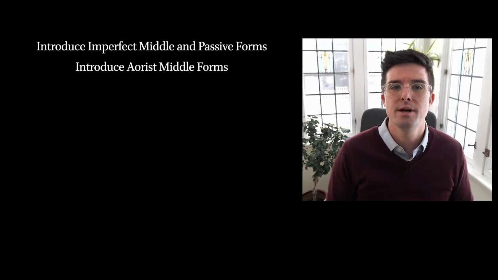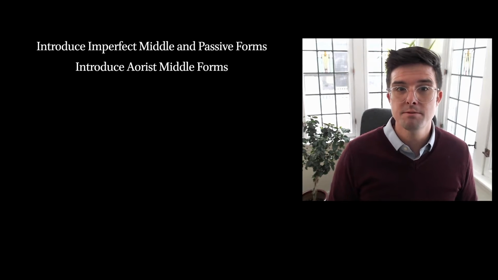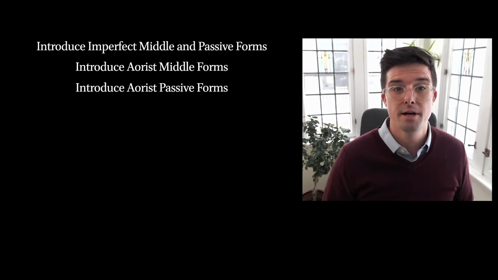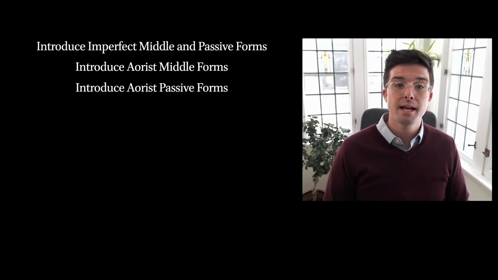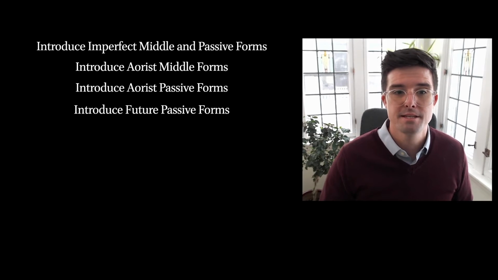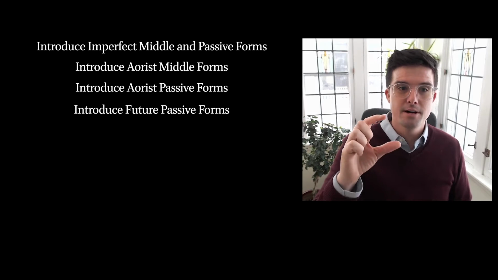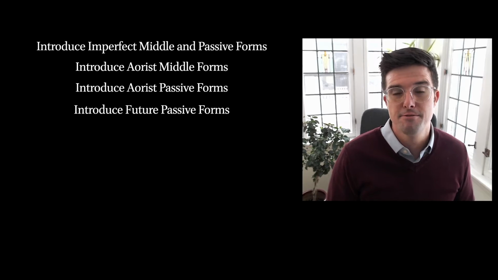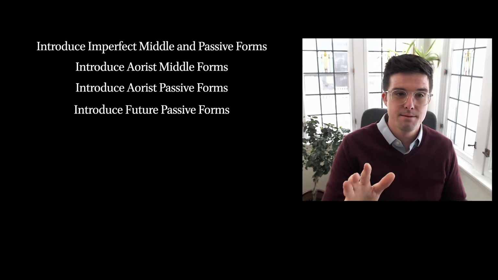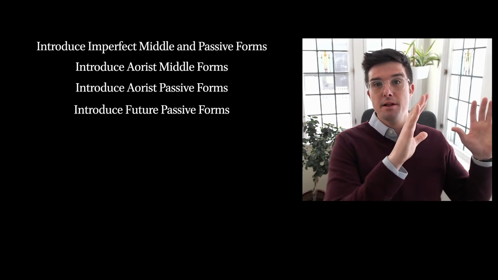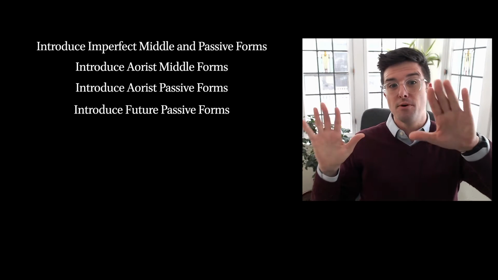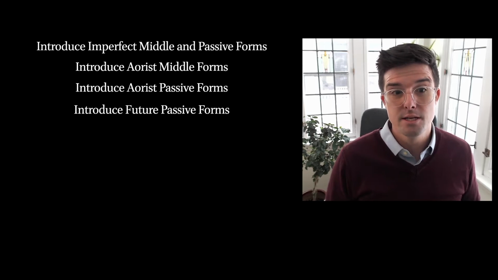We're also going to introduce aorist middle forms. This is going to be in the same video as the imperfect middle and passive forms, insofar as they look the same and are built on the same endings. And then we're going to look at aorist passive forms and future passive forms. Notice that there are separate aorist passive forms and separate future passive forms. Whereas the present and the imperfect have the middle and the passive in one form, the aorist and the future have separate forms for the middle and the passive voice respectively.